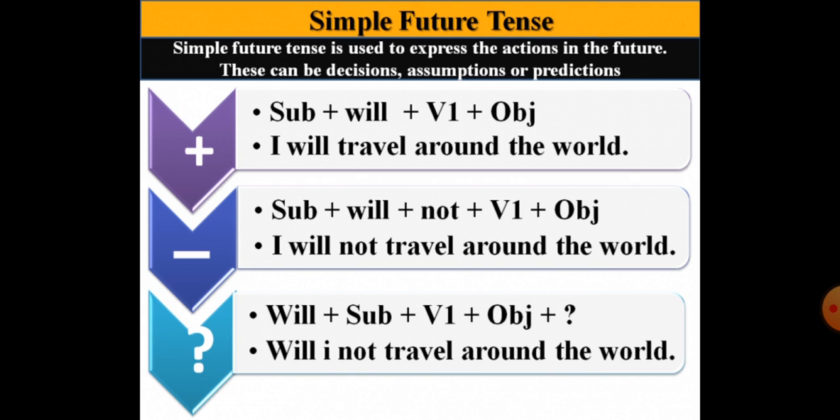Again, if it is a negative sentence, then will not, and if it is a question sentence, then the first helping verb, that is will, comes first. Whatever the subject, will I not travel around the world? So if it is a question sentence, then will, subject, then the first form of verb and object, and other things if they are also there. So this is the rule, this you need to remember.